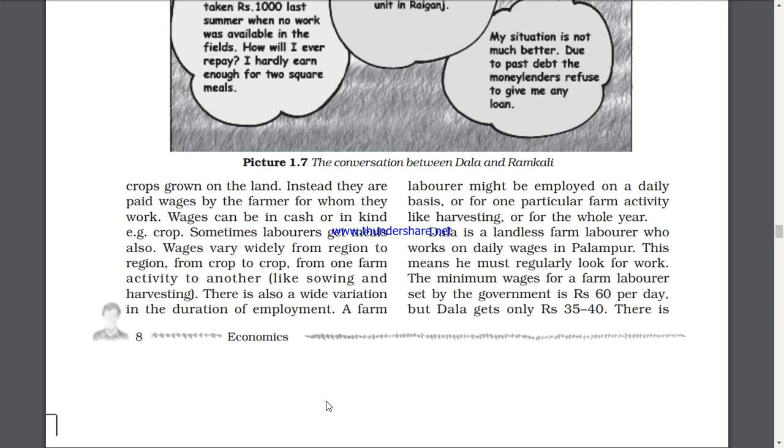Now, from one farm, there is also wide variation in duration of employment. In employment also, once you have sown, until it grows you are unemployed. So then you won't be paid by the person, right?